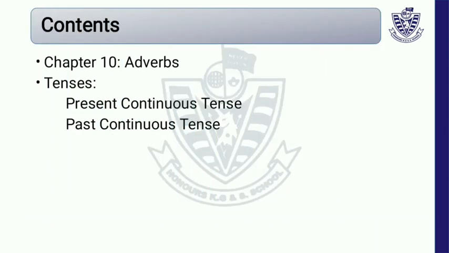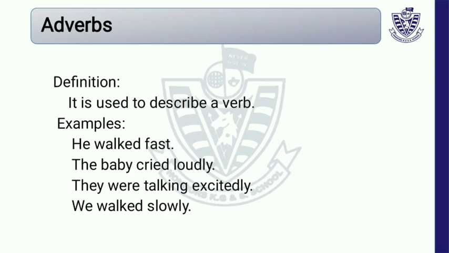In this video we will discuss chapter number 10: adverbs, present continuous tense and past continuous tense. Students, open page number 36 of Grammar Tree. Here we have the definition. It is used to describe a verb. Students, adverbs tell us about verbs. As we have written, an adjective links with a noun. Same like this, an adverb links with a verb.